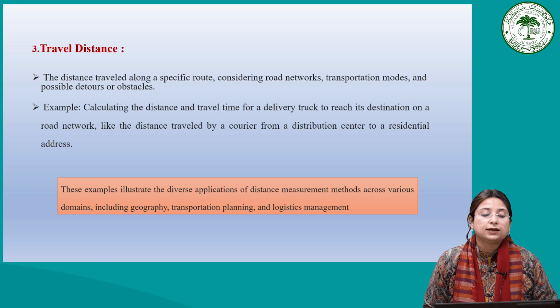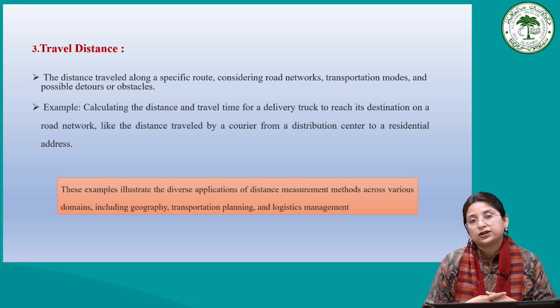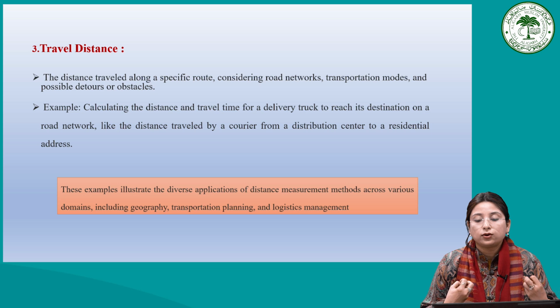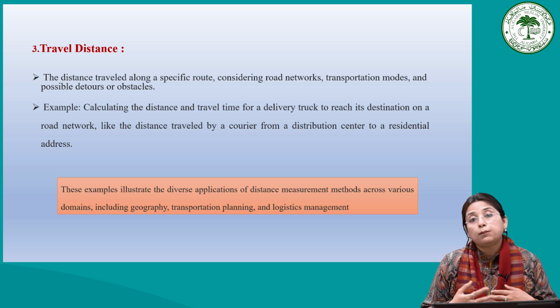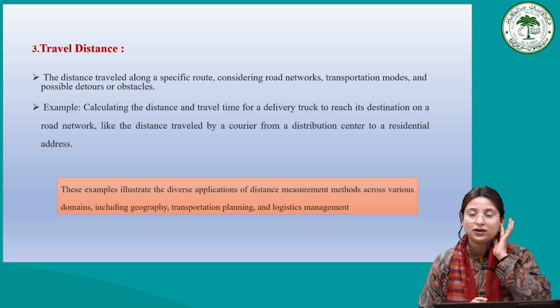Coming to the third type of distance, that is the travel distance. This we also use in our day-to-day life. It is traveling along a specific route, considering several types of road network, what the transportation mode should be on a particular road network, and what the possible hurdles or obstacles may be.